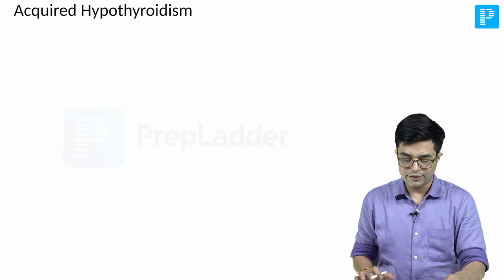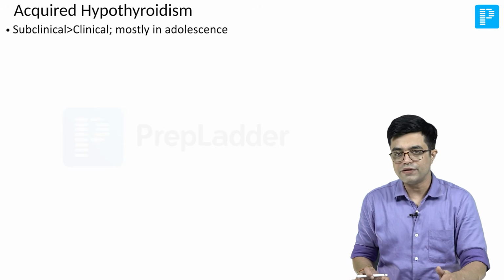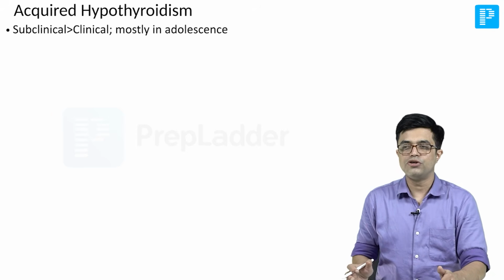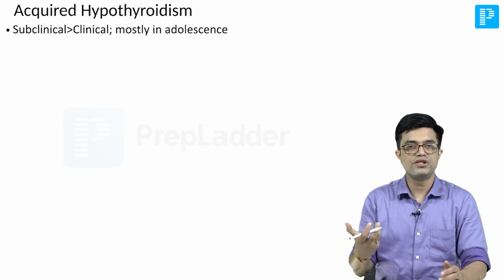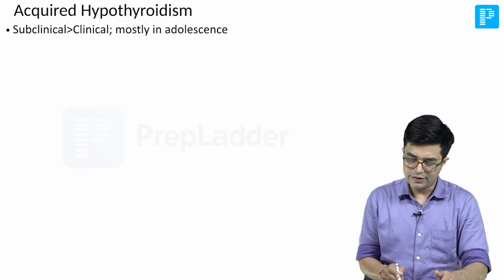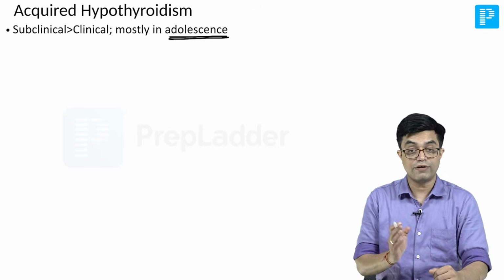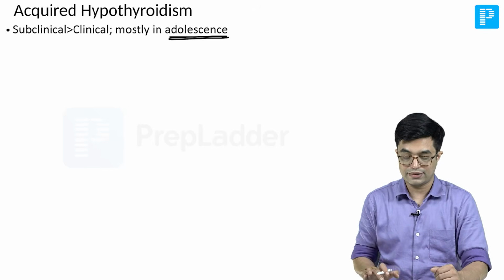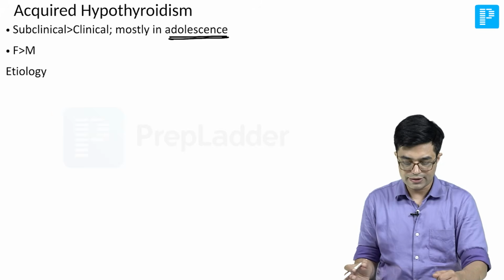Acquired hypothyroidism is mostly subclinical. In subclinical, the clinical manifestations will not be there, and you will find that there will be elevation in TSH with only mild changes in T4, particularly in the thyroid filial forms. It is mostly seen in the adolescent period in case of children. However, infancy also case reports exist.